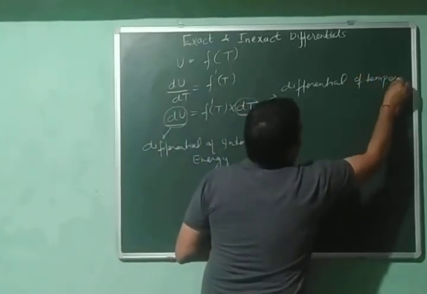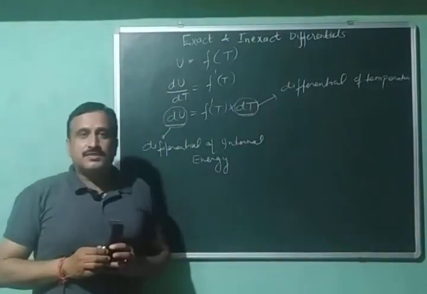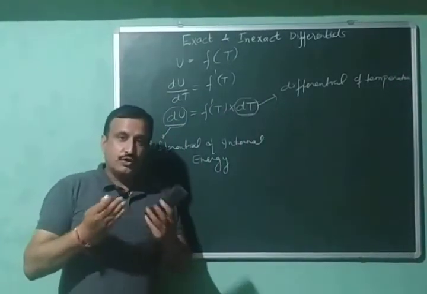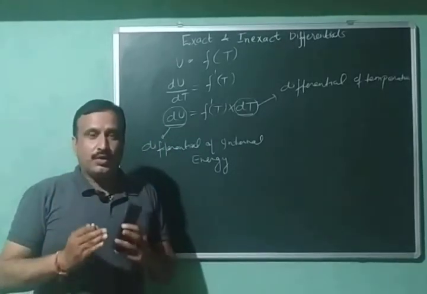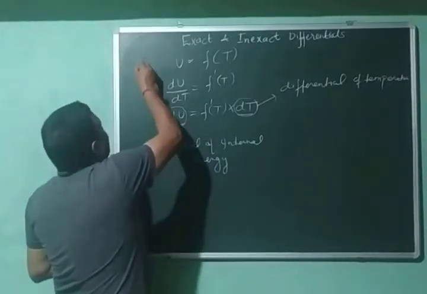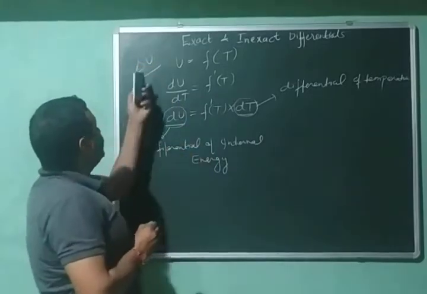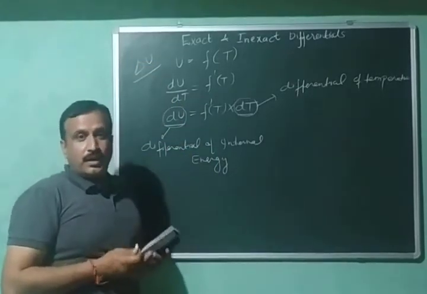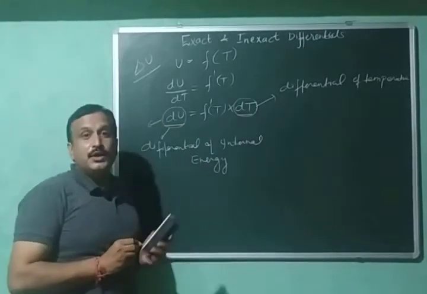Okay, and you might have seen that sometimes we also denote the change in the value of a thermodynamic quantity by delta. This means that I can also denote the change in internal energy like this, delta U, and here I am denoting the change in internal energy by dU.